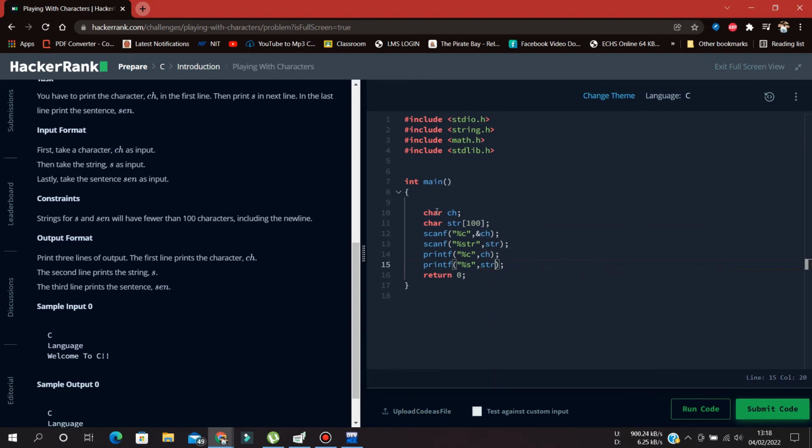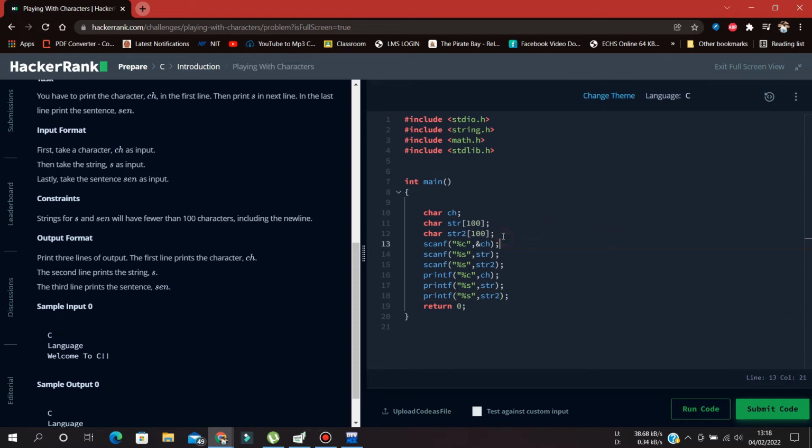Okay, let's take the third input also. Control C, Control V, str2. Third scanf. Okay, my bad, I have taken str here. And printf %s for the sentence.